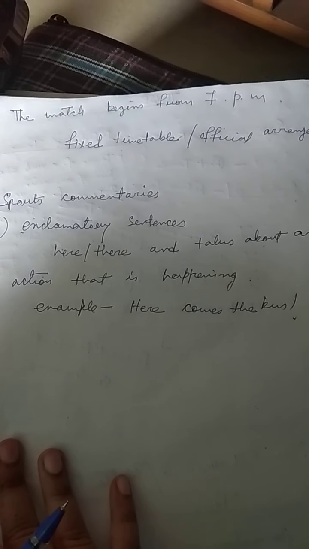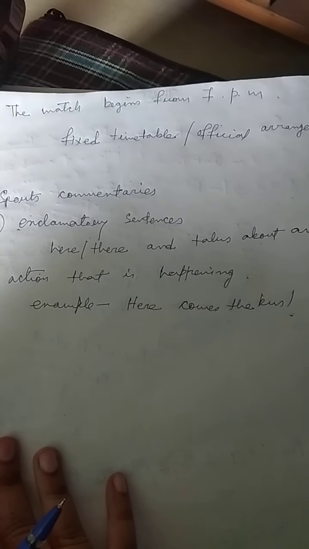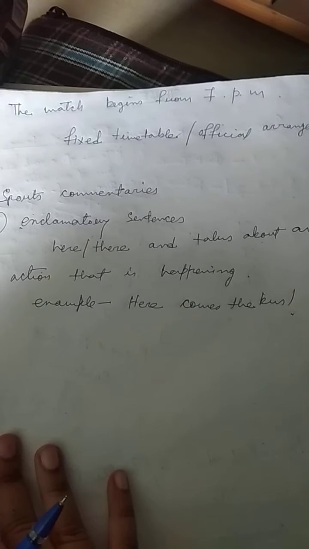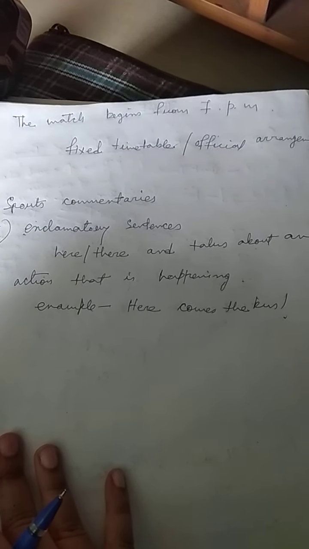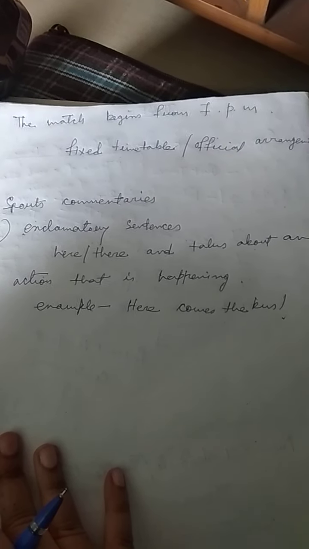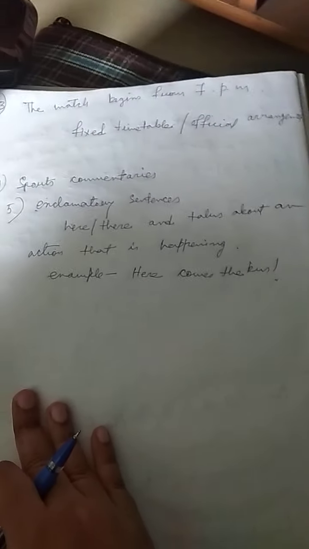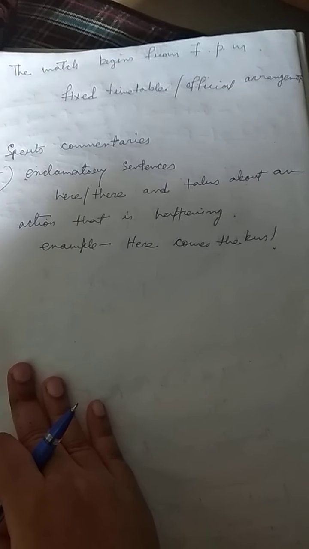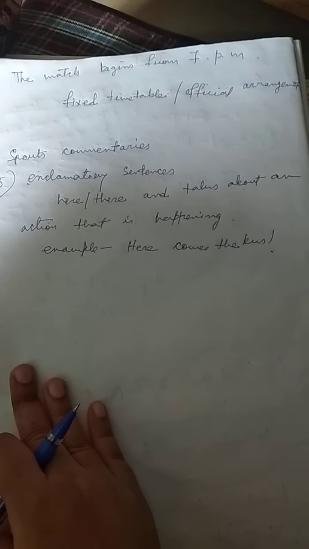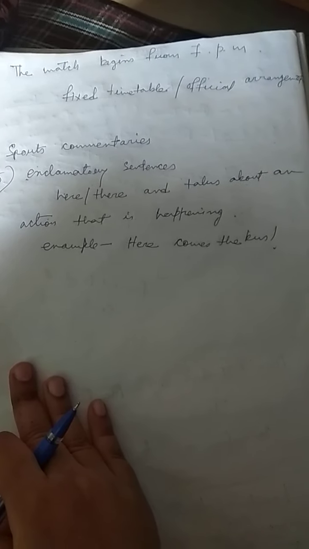In the case of the fixed timetable, the action may happen in the future, but still we will use present tense because the action is a part of a fixed timetable, or it's the official actions. And also in exclamatory sentences that begin with here and there, and talk about an action that is going on.